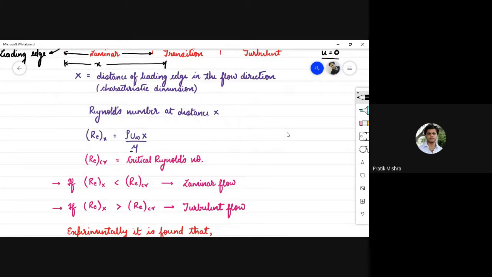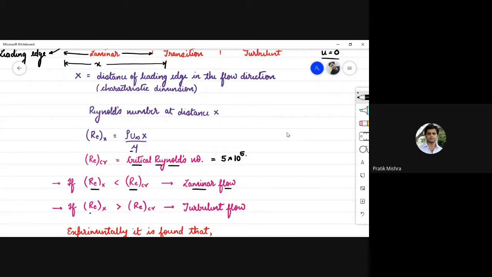And we know that for a flat surface, the critical Reynolds number, that is the Reynolds number at which the flow changes from laminar to turbulent, is 5 into 10 raised to the power 5. If the Reynolds number obtained is less than the critical Reynolds number, then the flow inside the boundary layer is laminar.